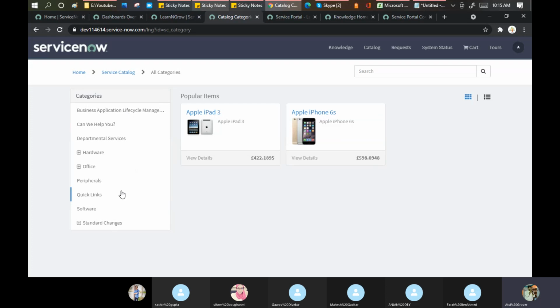This thing we will discuss tomorrow along with the workflow kick-off: how and where this workflow has been defined, and how the conditions are mentioned in the system. It will take a good time to understand, but if you do some practice today, try to create different items. And guys, you will not be able to use my instance to request something because it has been broken. So you can use your own instance to do the practice.